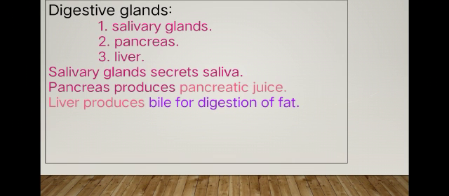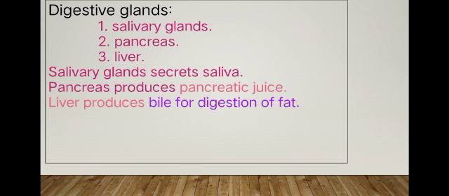Then the digestive glands. The digestive glands are divided into three. These digestive glands break the complex compounds into simple compounds: salivary gland, pancreas, liver. The salivary gland secretes saliva to moisten food. Saliva contains enzymes which break down complex starch into simple carbohydrate molecules.